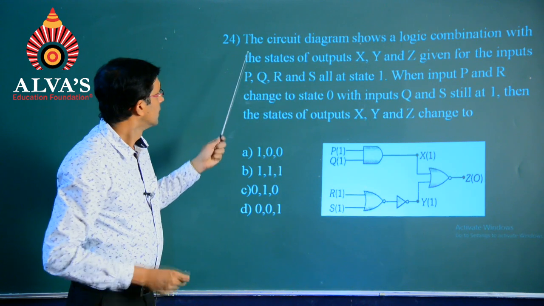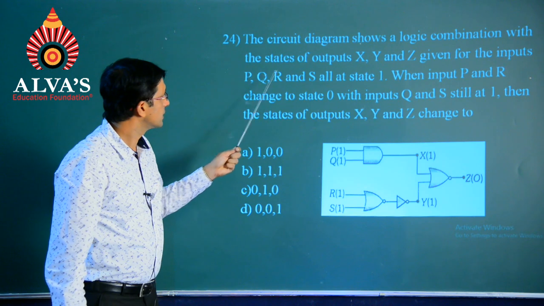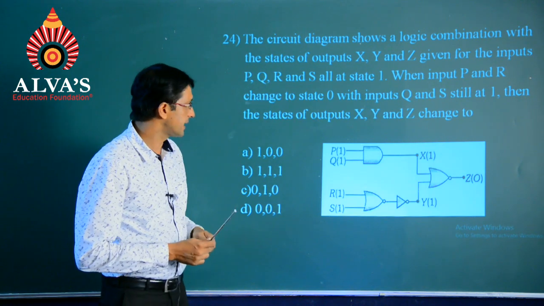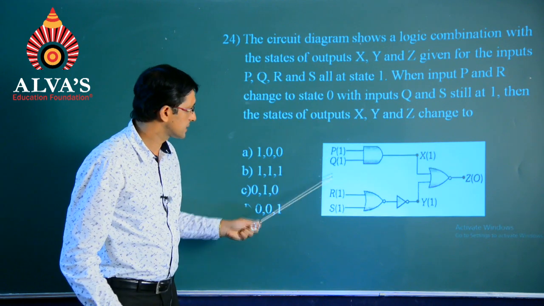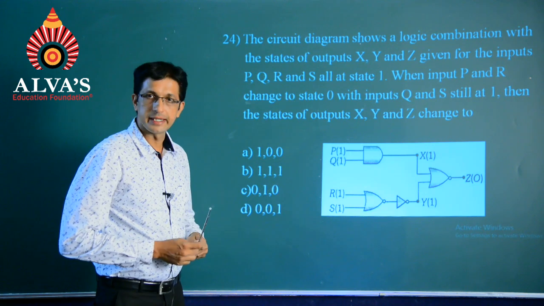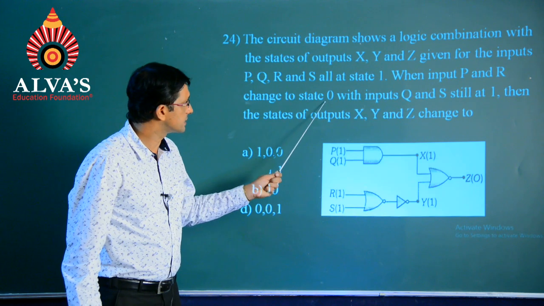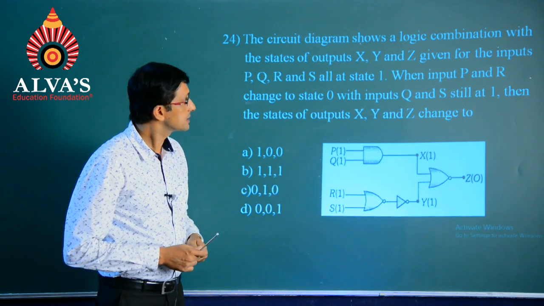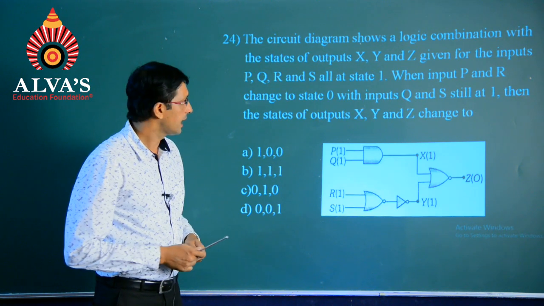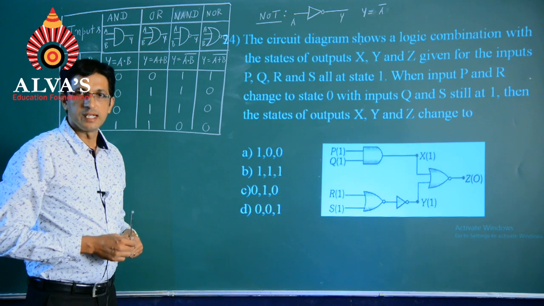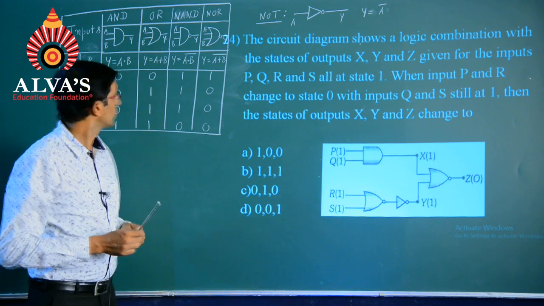Next question. The circuit diagram shows a logic combination with the states of outputs X, Y and Z given for the inputs P, Q, R and S, all at state 1. When input P and R change to state 0 with inputs Q and S still at 1, then the states of outputs X, Y and Z change too. So, students, a small explanation based on logic gates we will have right now.